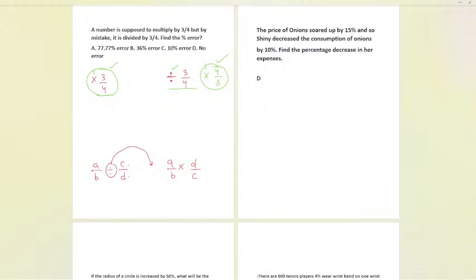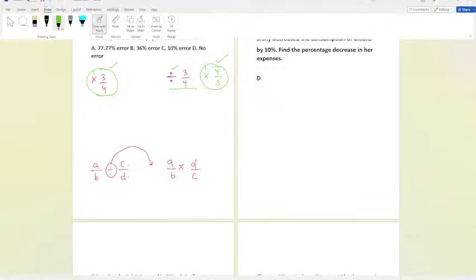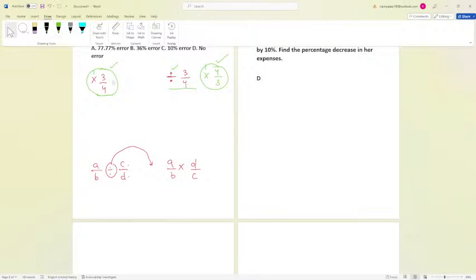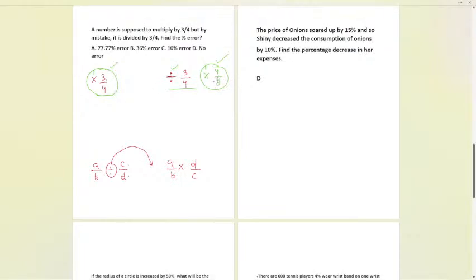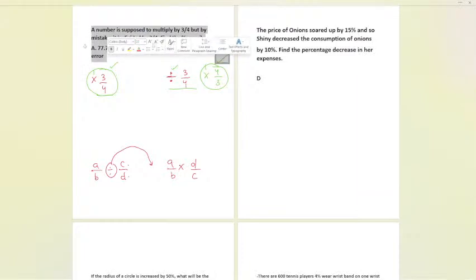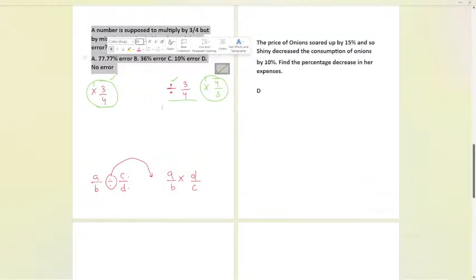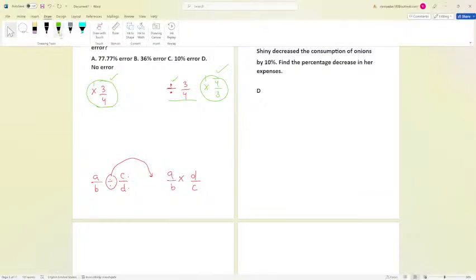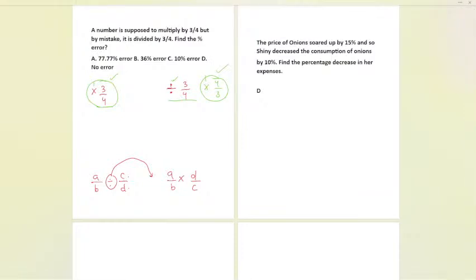Let me enlarge the question. First, the question says 3 by 4 was the number. By mistake it was multiplied with 4 by 3. Now take the LCM of 4 and 3, the numbers in the denominator. The LCM of 4 and 3 is 12.